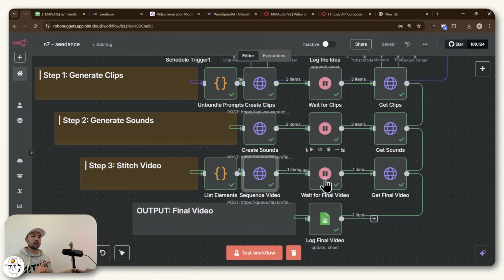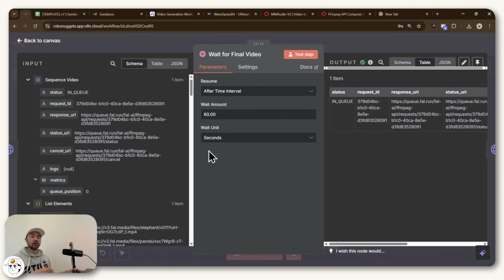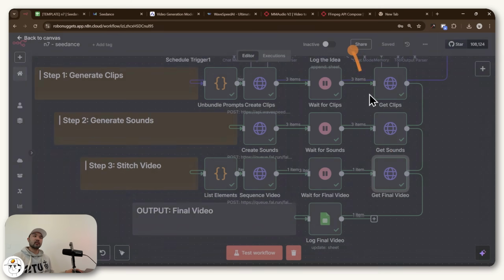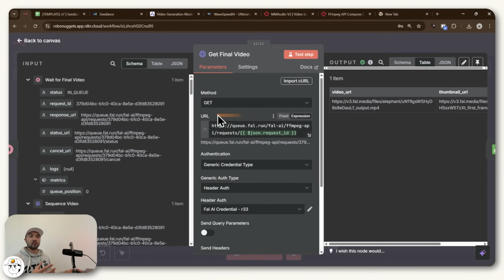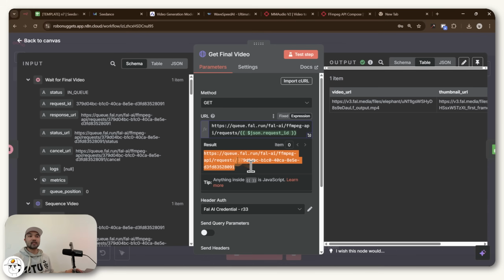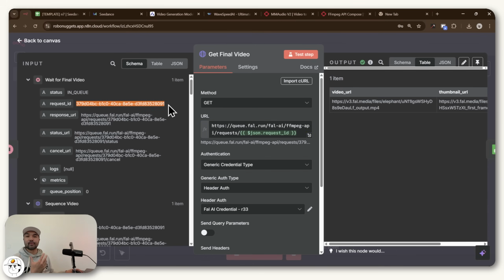And once again, we just have another wait node where we are literally waiting for 60 seconds for FFmpeg to stitch our videos together. And finally, another GET request so that we can get our final video from this URL from fal.ai's documentation with this specific request ID that fal.ai gave us from the previous step so that we can properly track which video is ours.